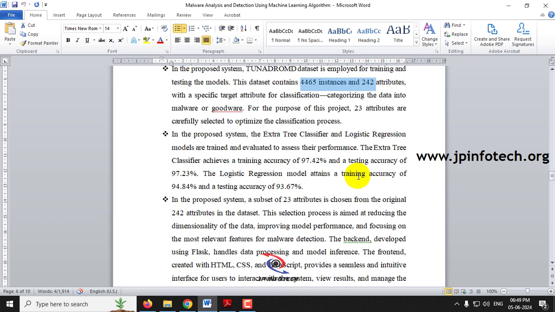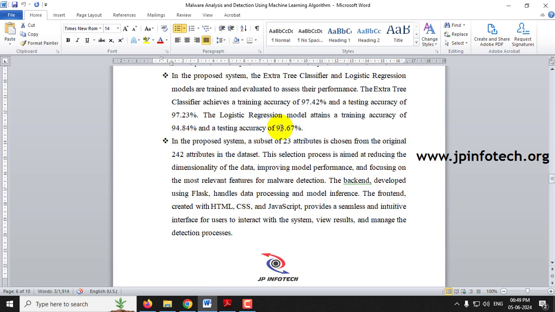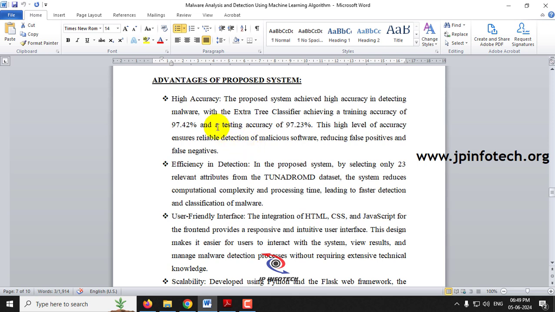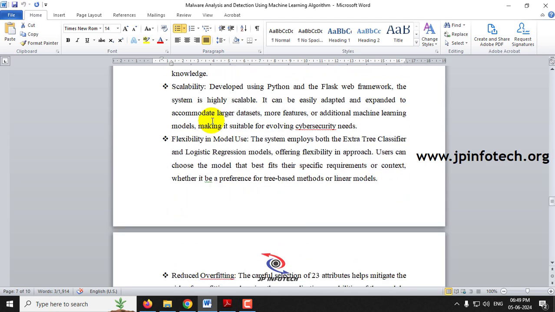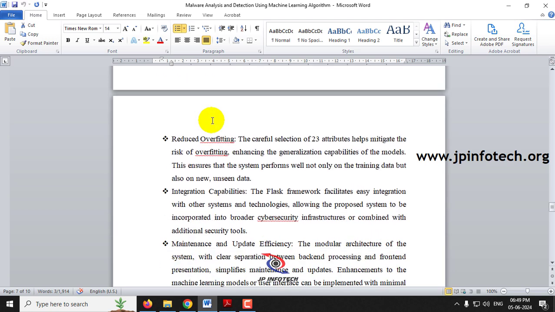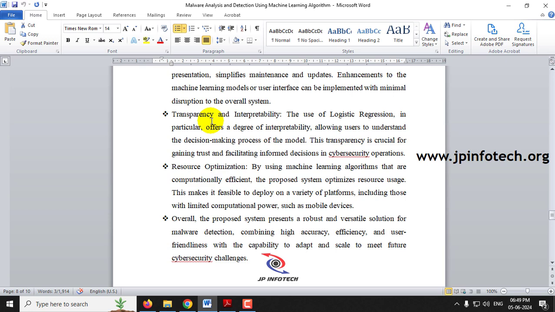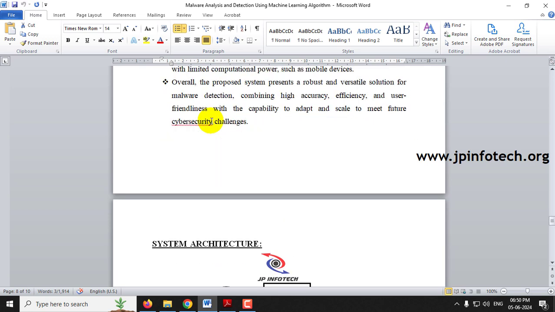The class it is classified as malware or goodware, or malware or benign. So here you can see the accuracy that is achieved, all the details have been mentioned, and here you can see the list of advantages of the proposed system, which includes high accuracy, efficiency, detection, user-friendly interface, scalability, flexibility in the model, reduced overfitting, integrity, maintenance and update, transparency, resource optimization. These things have been listed out in the advantages part.